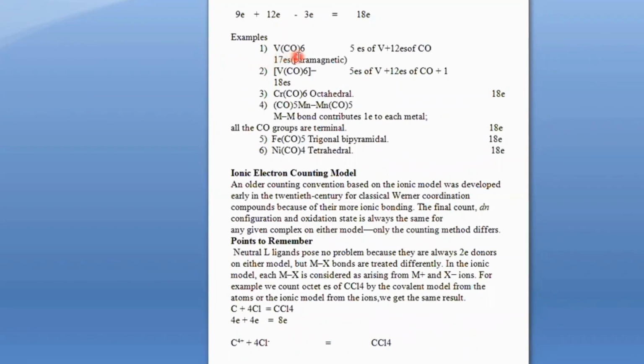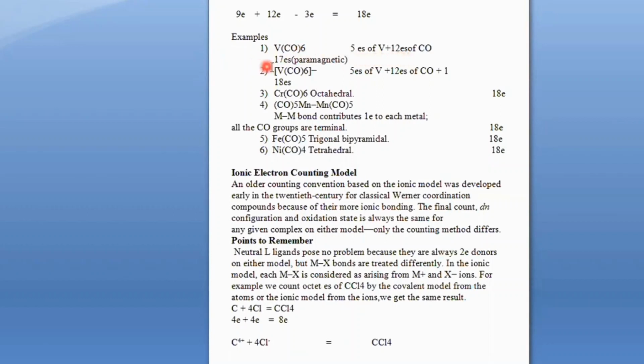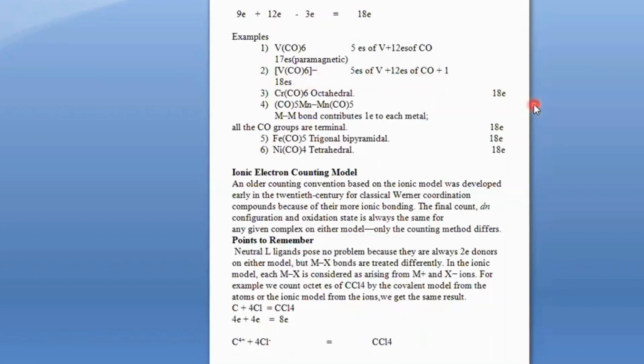Consider the other example, vanadium hexacarbonyl. Now vanadium has the electronic configuration s2d3, so these 5 electrons are the outermost electrons of vanadium, and 6 carbonyls donate 12 electrons, as carbonyl has a lone pair and is a neutral ligand. So 12 plus 5 is 17 electrons, and this complex is paramagnetic as there is one unpaired electron in one of the orbitals. Now consider the complex V(CO)6 negative. Same 5 electrons from vanadium, 12 electrons from carbonyl, and 1 electron comes from the charge on the complex. So there are a total of 18 electrons and this complex will be stable.